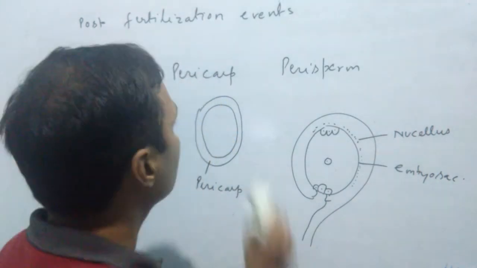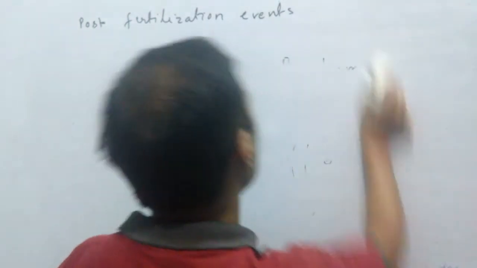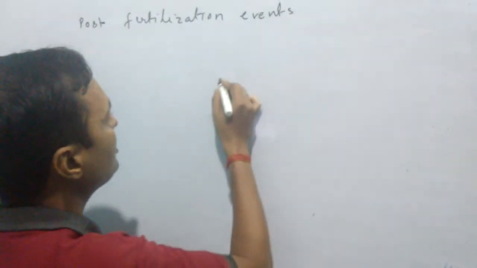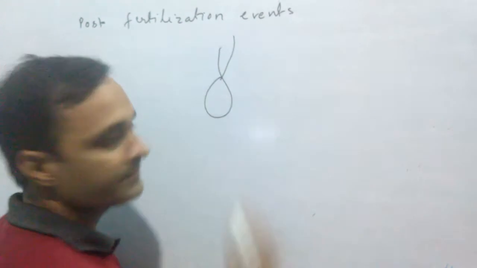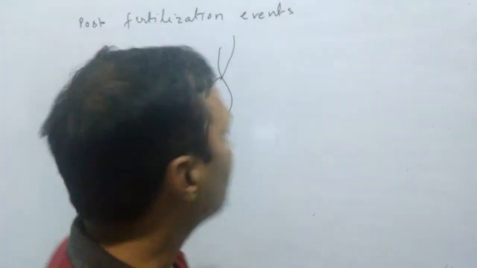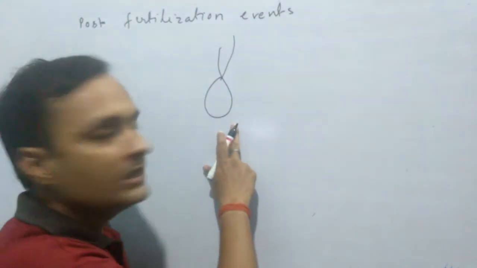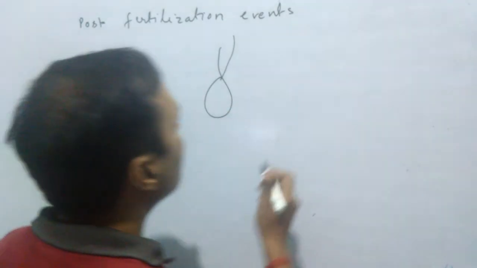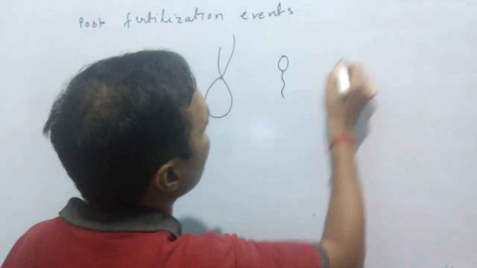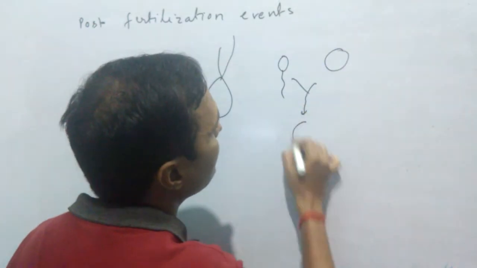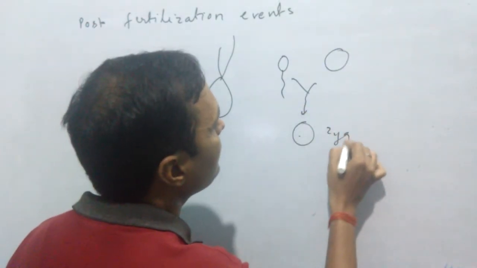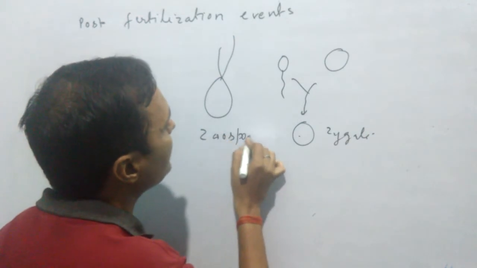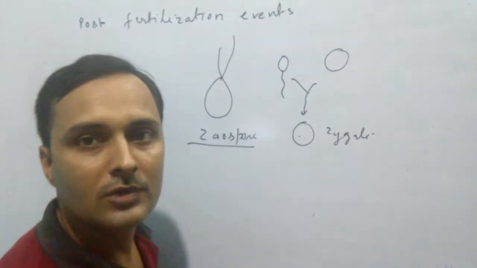This remains of nucellus is known as perisperm. Now come to the next, zoospore and zygote difference. Zoospores are a kind of spores produced during asexual reproduction, and zoospores are always motile. A zygote is the structure formed by the fusion of male and female gametes. So this is the zygote, and this is the zoospore.